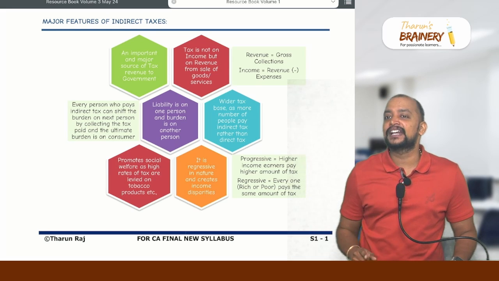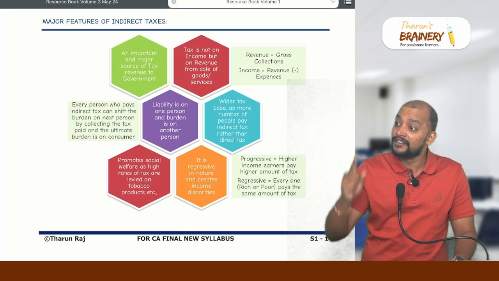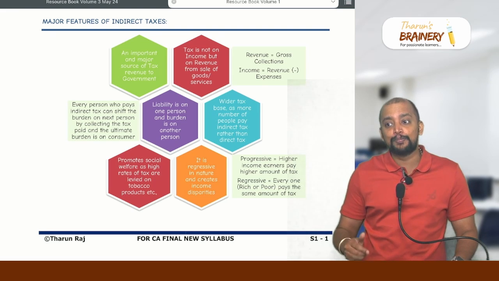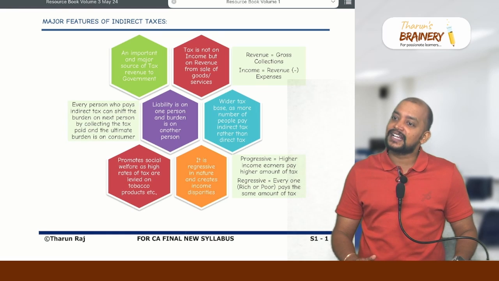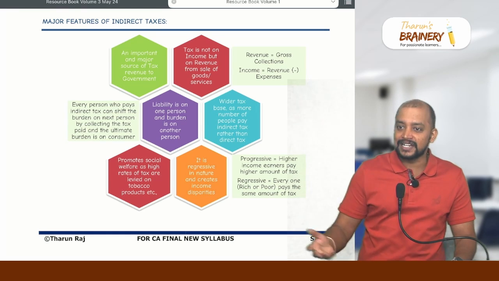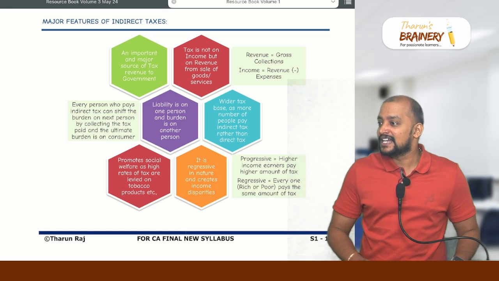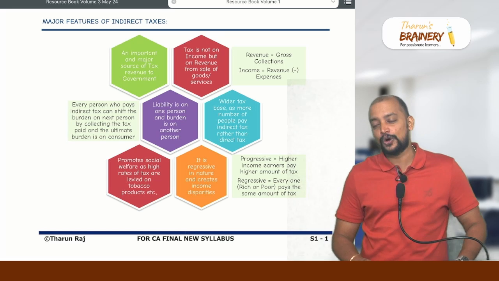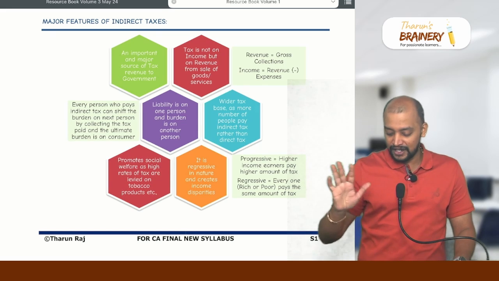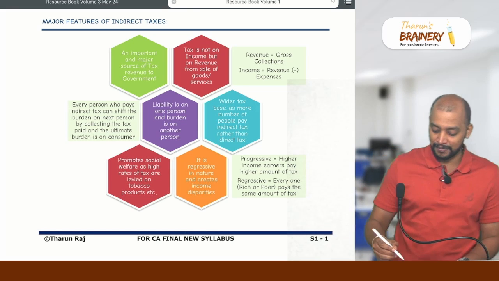That's the reason why the revenue from indirect taxes is always higher than income tax. The number of people who voluntarily pay income tax is very, very small, and even the government has to conduct scrutiny and take up assessments, but how many can they do? Voluntary payment happens in indirect tax only. That's why our subject is always a big subject.